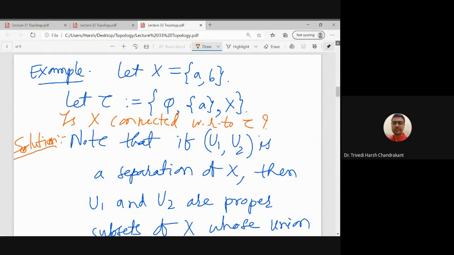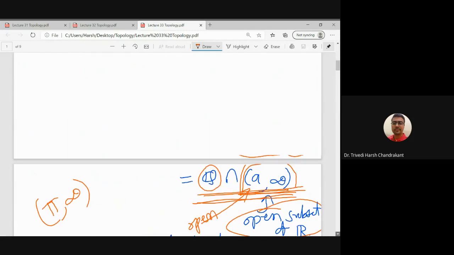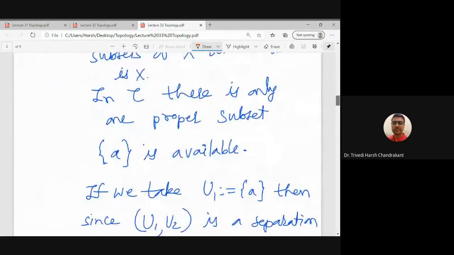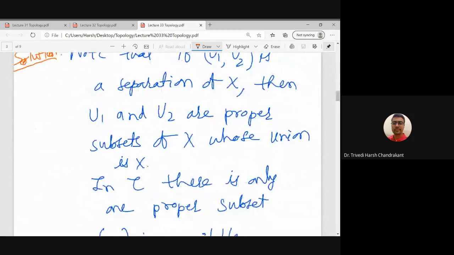X equals U1 union U2, and U1 and U2 are non-empty disjoint open subsets of X. So U1 and U2 are proper subsets, and their union is X. U1 and U2 are open subsets, that means both belong to tau, and their union is X, which is {a, b}.